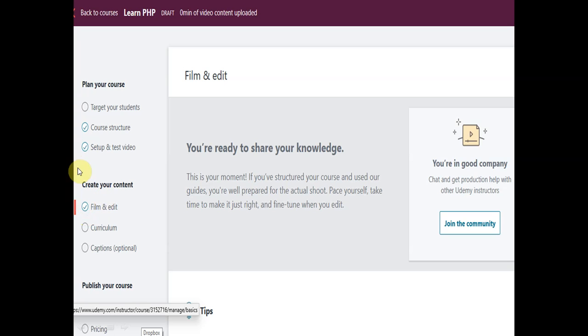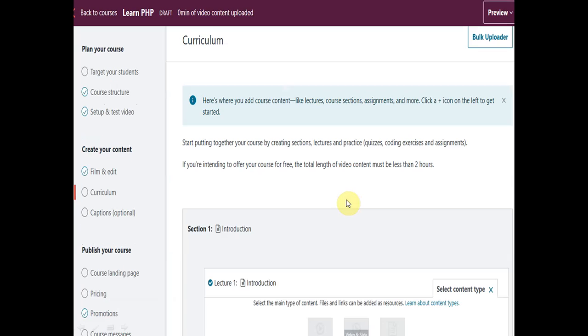Create the content. If we are allowed to create the content for the course, then we will have this step. Here we can edit and create our content, and we have the join the community option. We can create the section here, and create and edit our videos. In the next step we have the curriculum option, where we will have the different lectures.